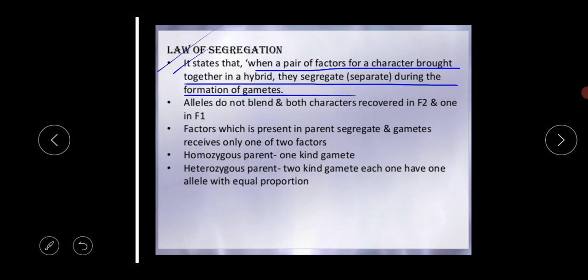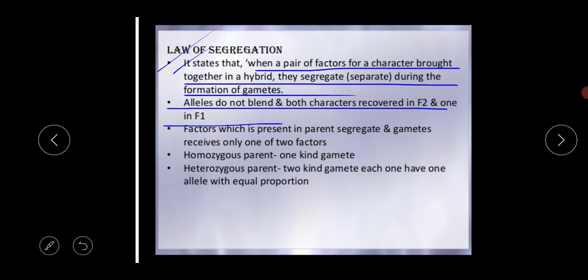There is no chance of mixing the characteristics. During sexual reproduction, the father gives 50% of the characters and the mother gives 50%, and we get unique characteristics. Why? Because during this passing, all the characteristics become separate during the formation of the gametes. So they do not mix up, and we do not get any mixed characteristics. Alleles do not blend; both characters are recovered in F2 and one in F1.